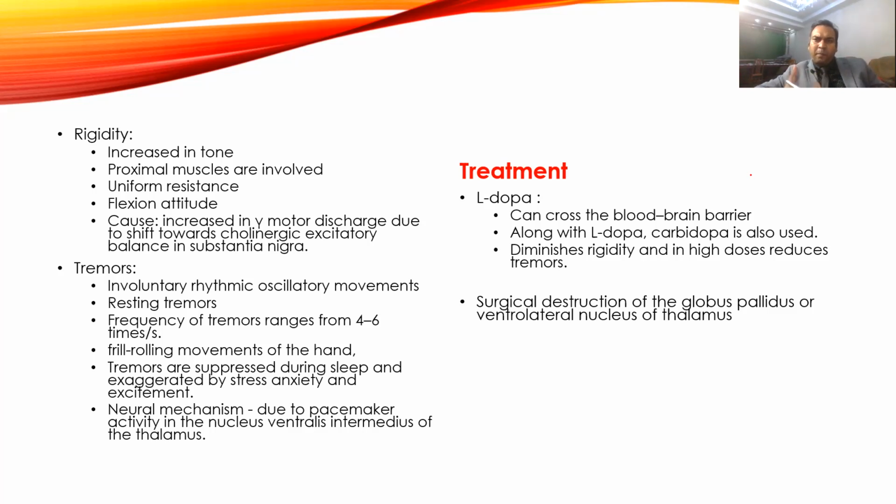And since the flexor muscles of the body have more muscle spindles as compared to extensors, it attains a flexed attitude. Arms will be flexed, legs will be a little flexed, bending forward. All those things will be there. It is all because of the increased gamma motor activity.